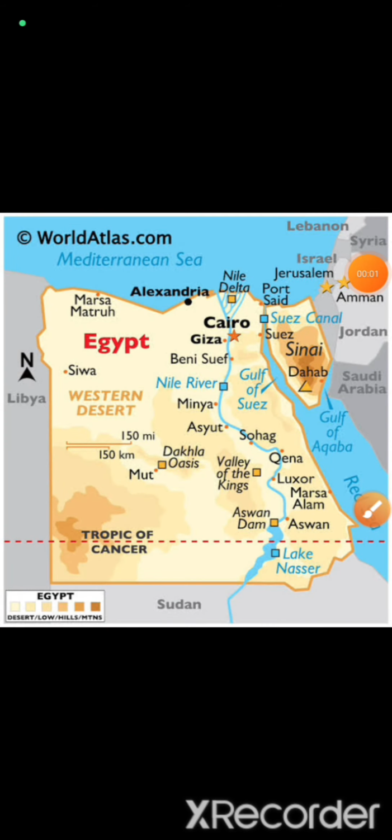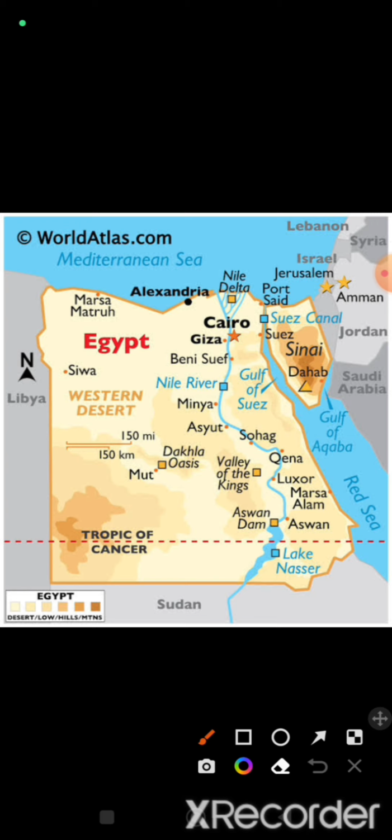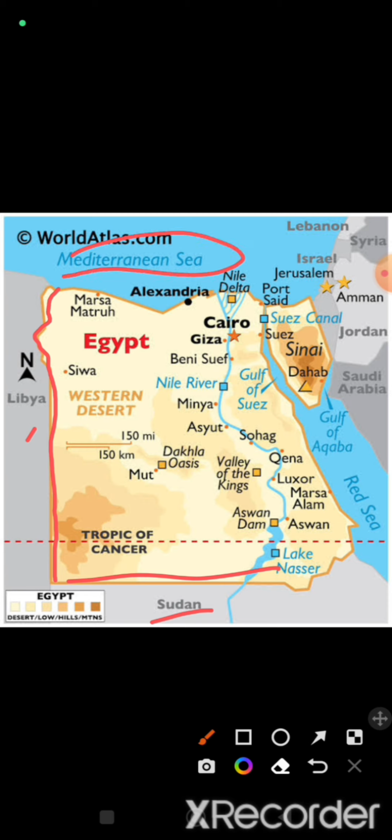This is another map of Egypt. Here I will discuss a few physical features. Now let's discuss the boundary again. In the western boundary of Egypt, Libya is there, and in the southern boundary Sudan is there. The Mediterranean Sea makes the northern part of Egypt, and the Red Sea makes the eastern boundary, and this is the capital of Egypt, which is Cairo.